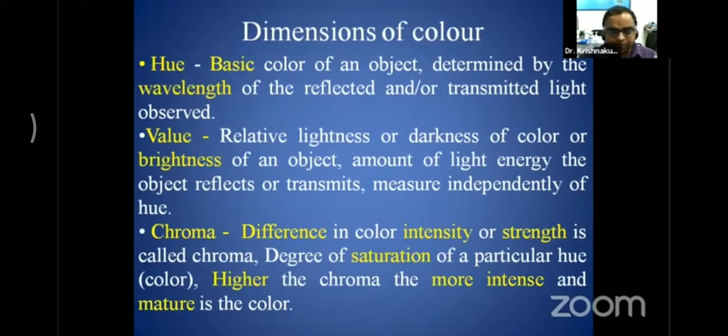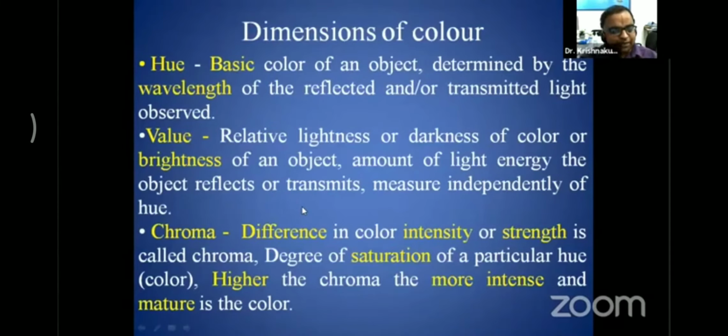The value is the relative lightness or darkness of the color, the brightness of an object. If the color is relatively light, it has a greater value. If the color is relatively dark, it would have a lesser value. The chroma is the difference in color intensity or strength.